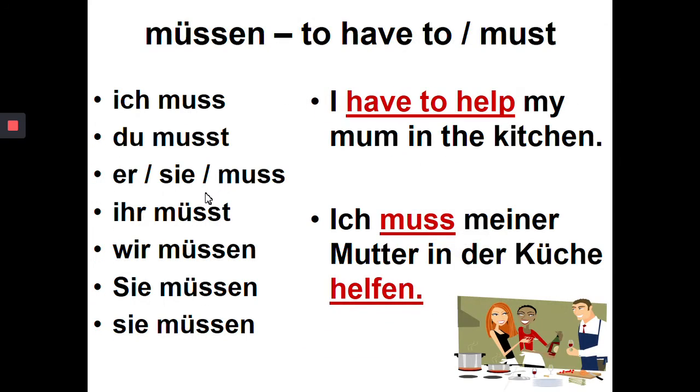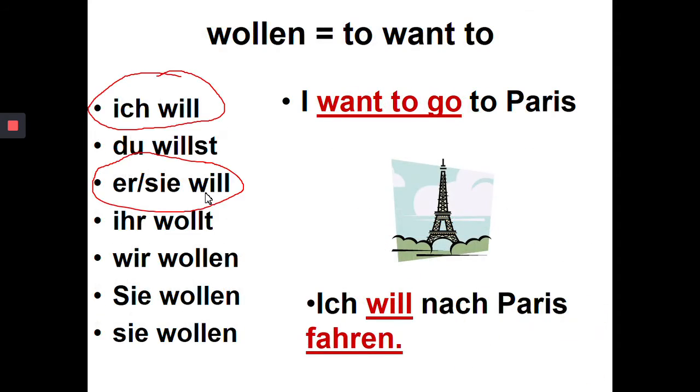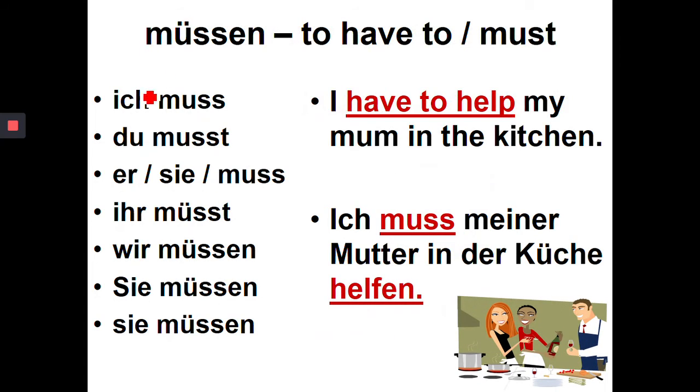Okay. Müssen, to have to. Same again. Ich muss. Notice the umlaut has gone. So the infinitive has an umlaut in it, to have to or to must, but it goes in that ich part. Du musst, and er, sie, es muss. So again, the ich part is the same as the er, sie, es part. And then we go back to our usual pattern of the present tense with our t, en endings and the umlaut still there. So I have to help my mum in the kitchen.